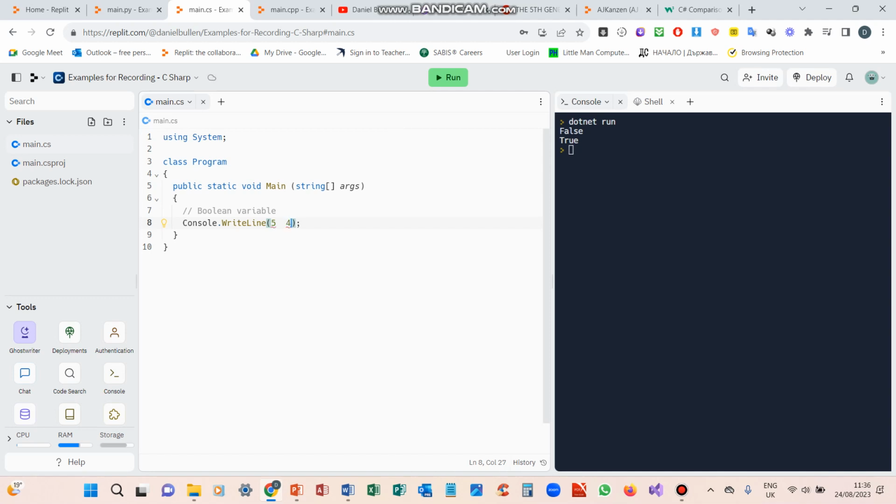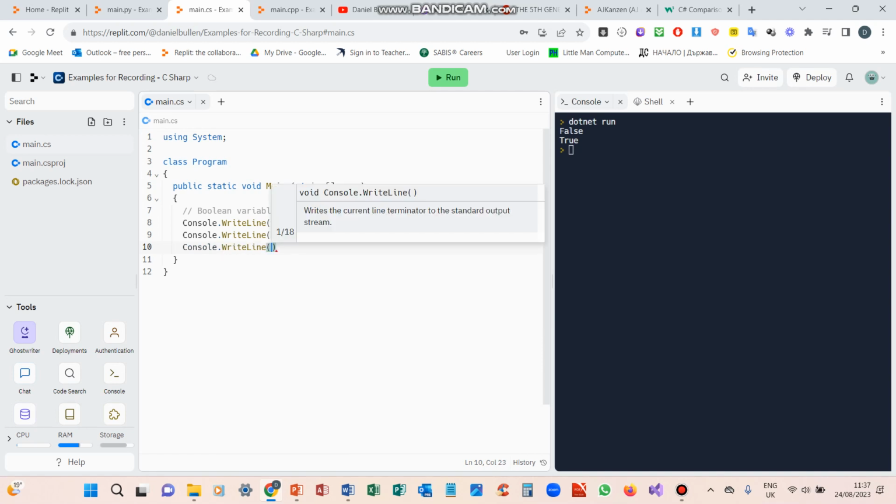Let's say, is 5 greater than or equal to 4? We could do another Console.WriteLine. Is 10 equal to 10? And let's say, is 54 greater than 3?